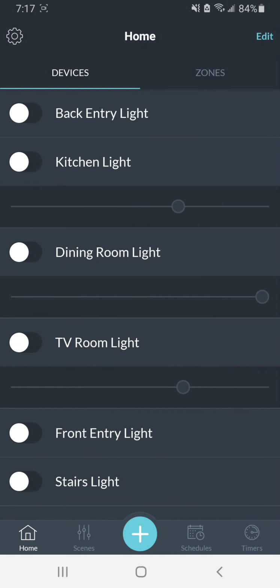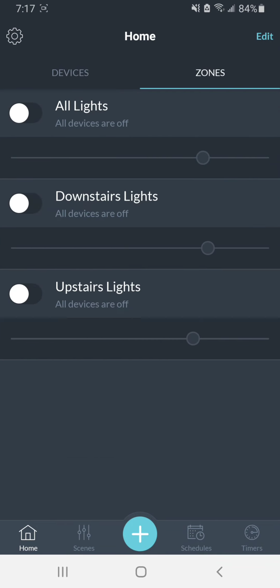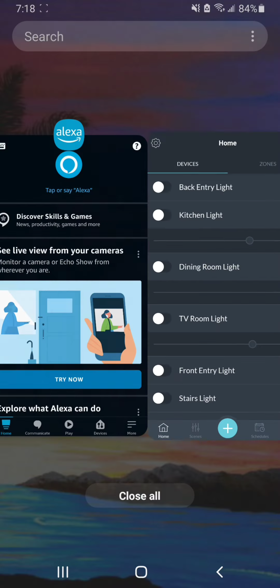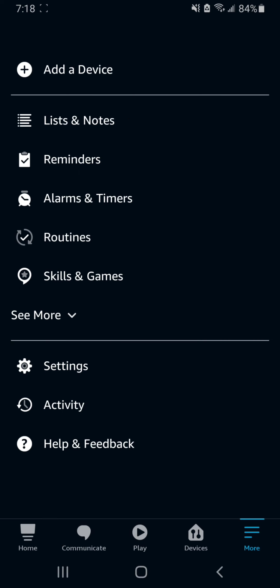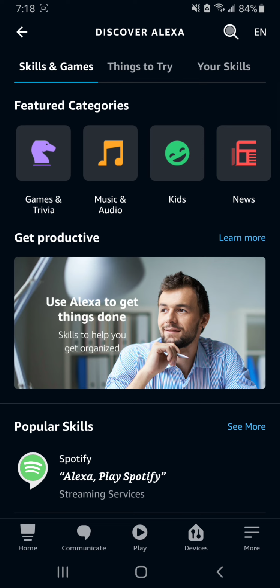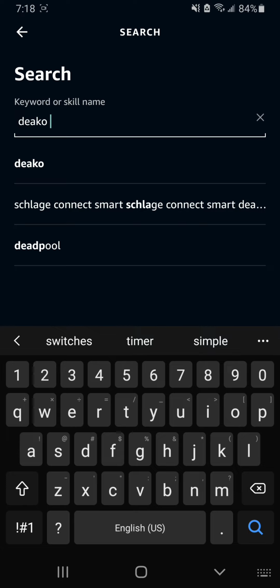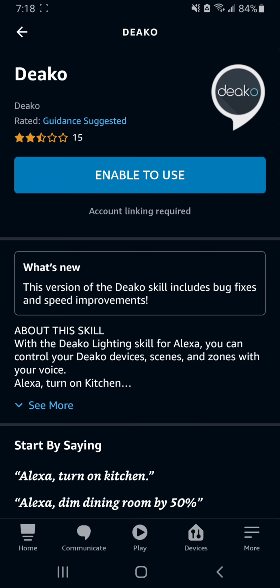So you have your Deako smart lights set up and you're ready to connect them to Amazon Alexa for voice commands. Let me show you how to do that. So we're going to go to the Alexa app, go to Skills and Games. We're going to search at the top for Deako. Then we click that. Here we'll enable to use it.